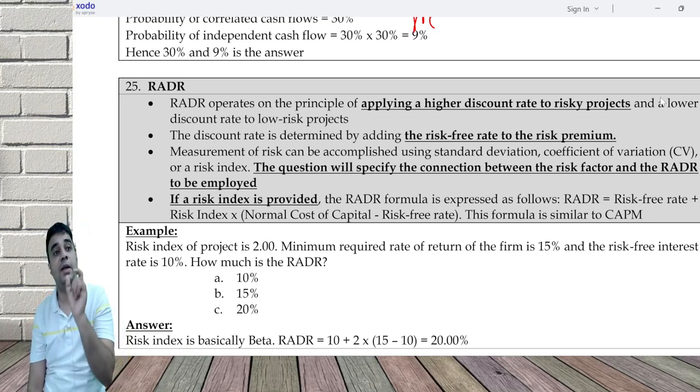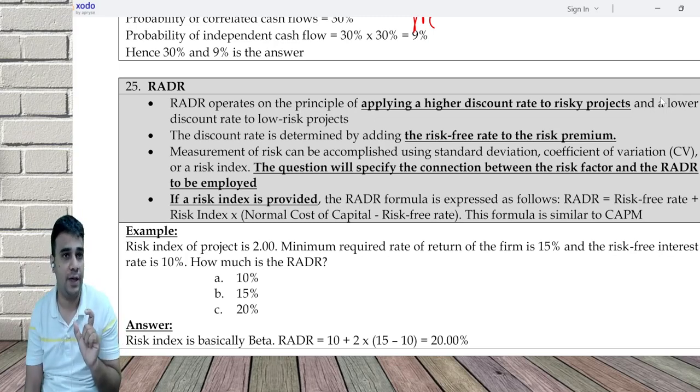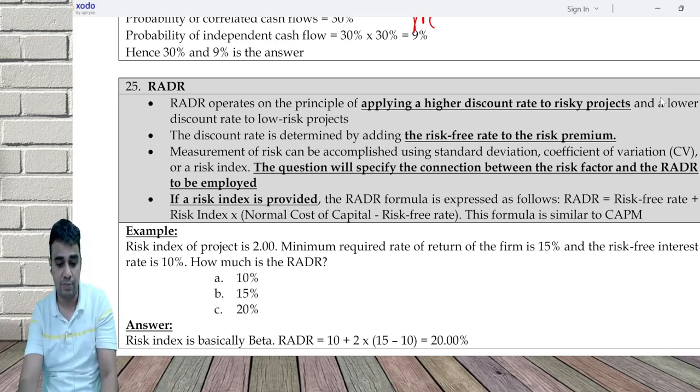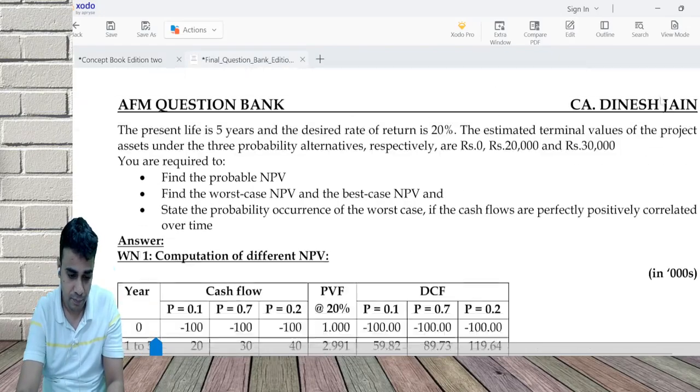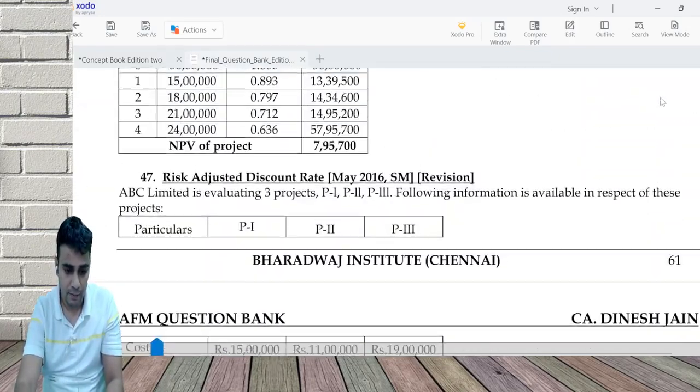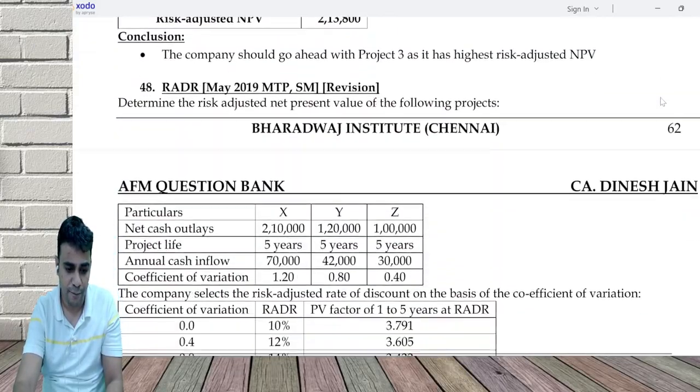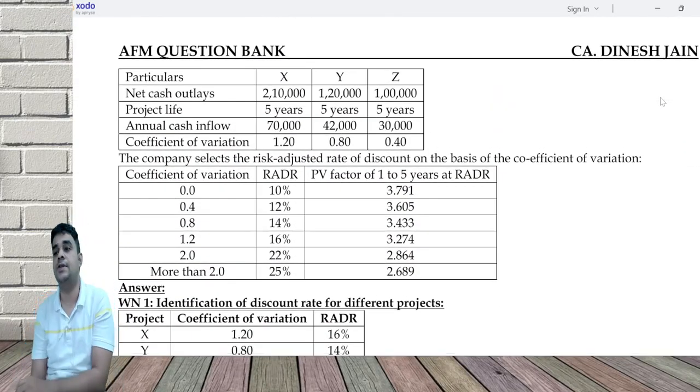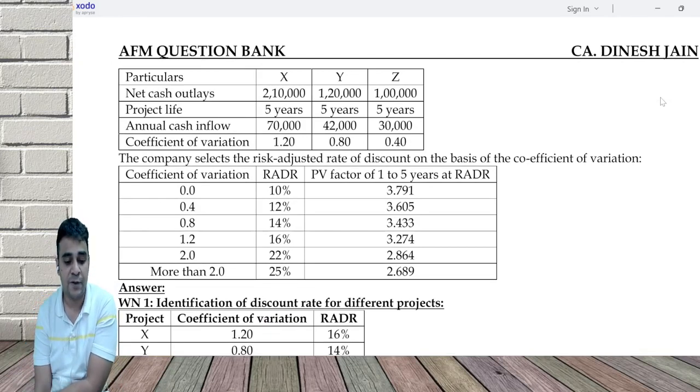In one exam, they mapped with coefficient of variation. Based on your coefficient of variation, the discount rate will change. If your coefficient of variation is 0.4, you follow a 12% discount rate. If it's 1.2, follow a 16% discount rate.